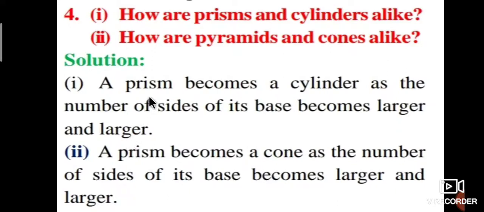Therefore, prisms and cylinders are alike. Similarly, a prism becomes a cone as the number of sides of its base becomes larger and larger.